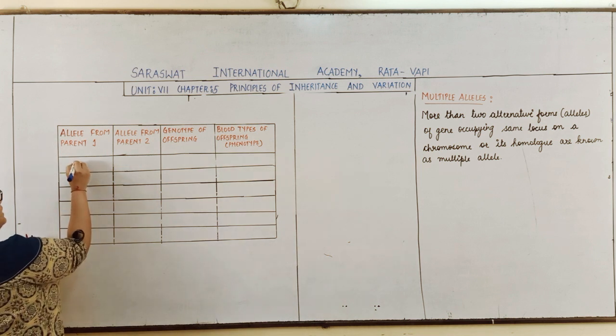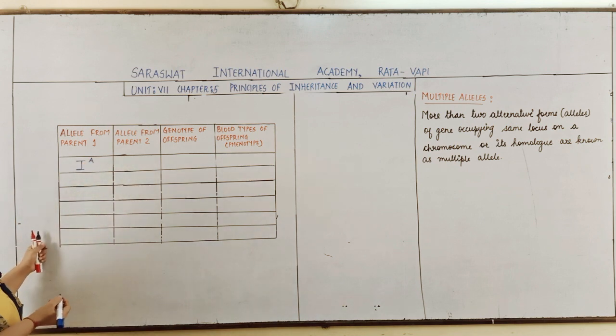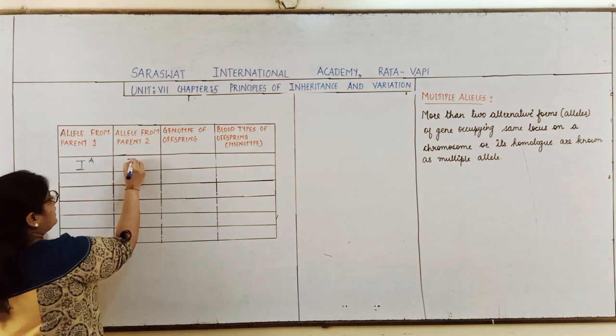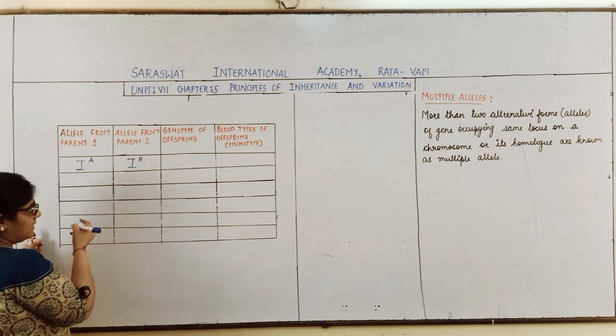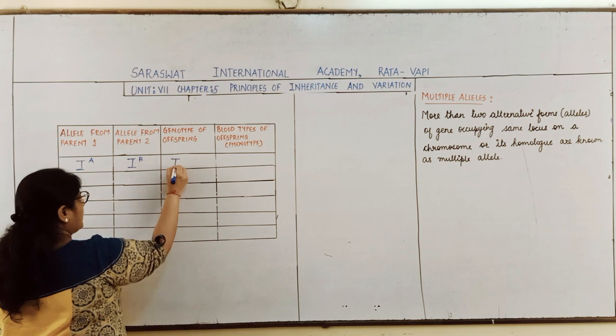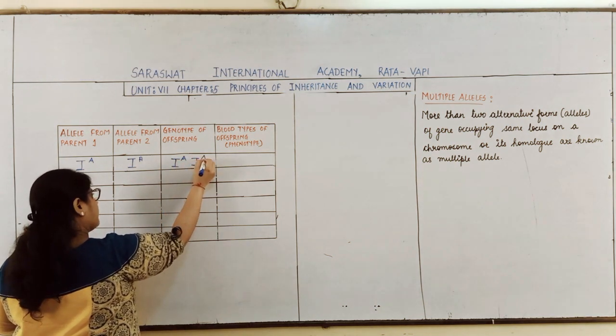Say for example, from parent 1, the allele coming is IA. From parent 2, it is IA again. So what will be the genotype? IA IA.